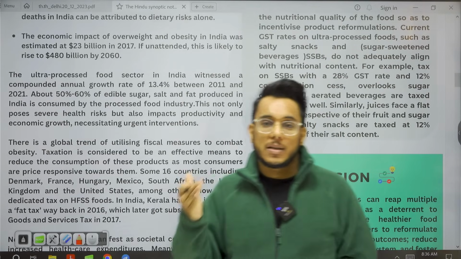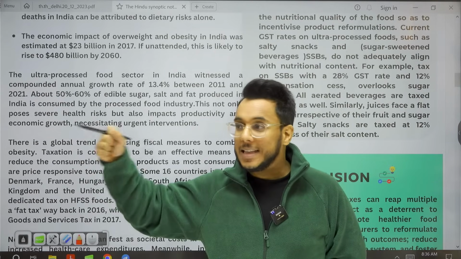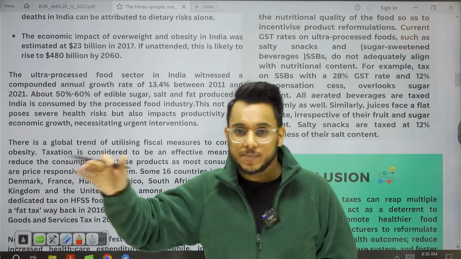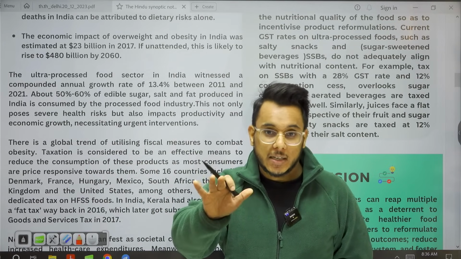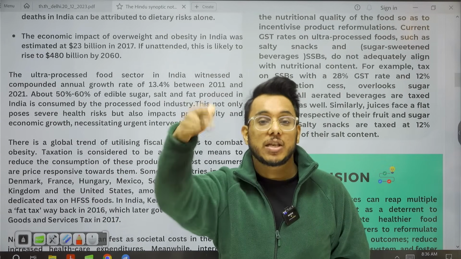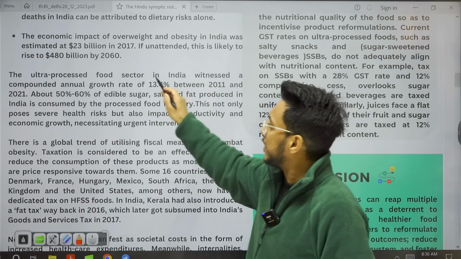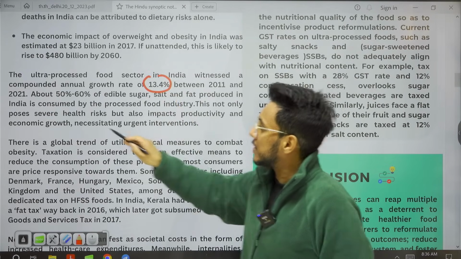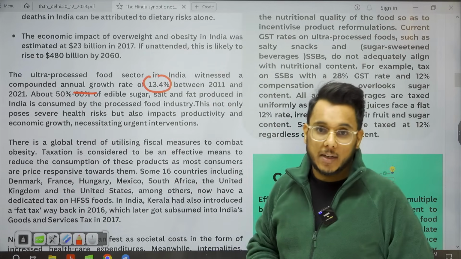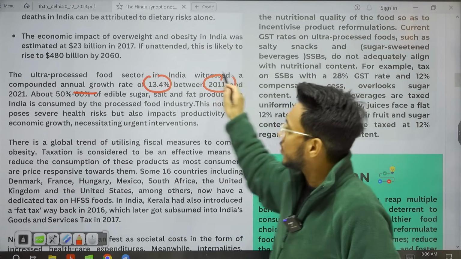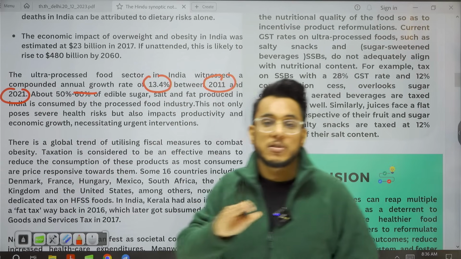Today people don't prefer cooking too much, the culture of snacking has increased, and because of that the companies selling these foods have seen exorbitant growth. For example, the ultra processed food sector has witnessed a compounded annual growth rate of 13.4% between 2011 to 2021, which is huge.